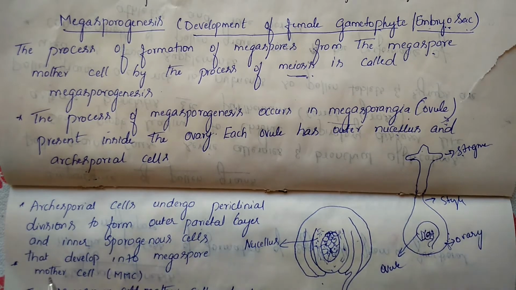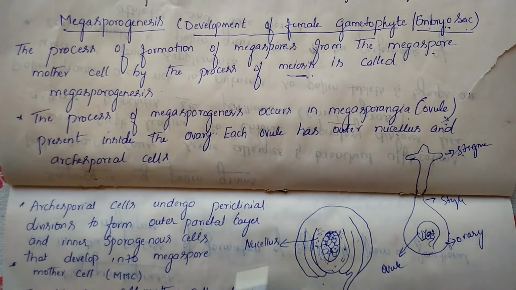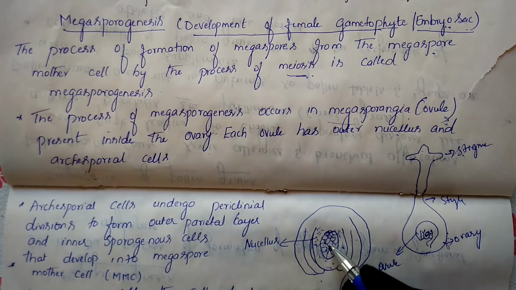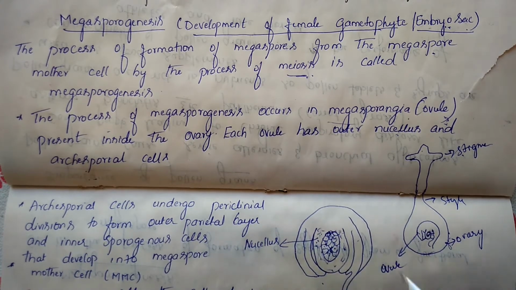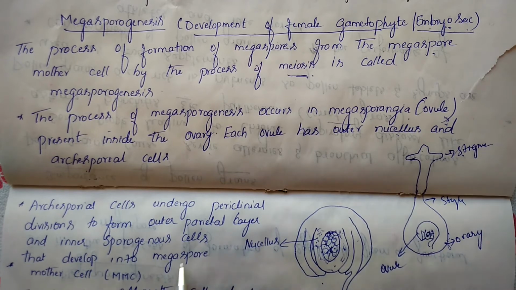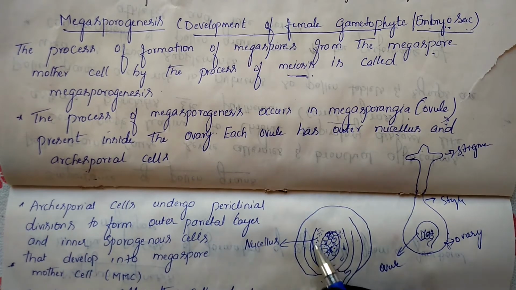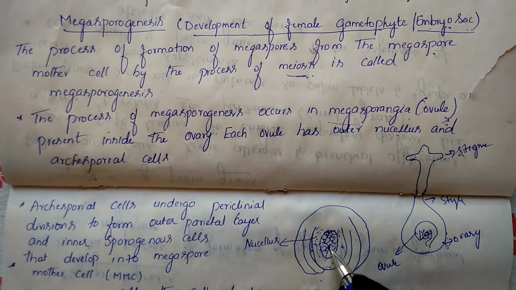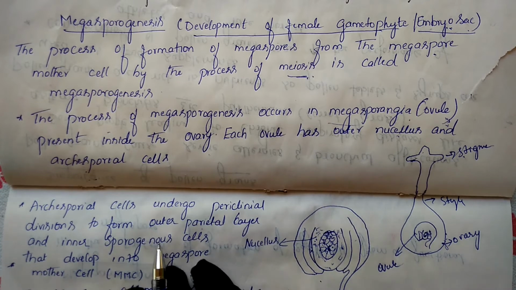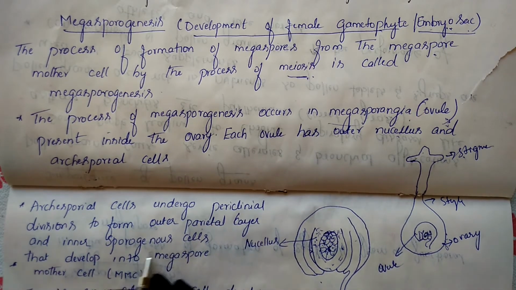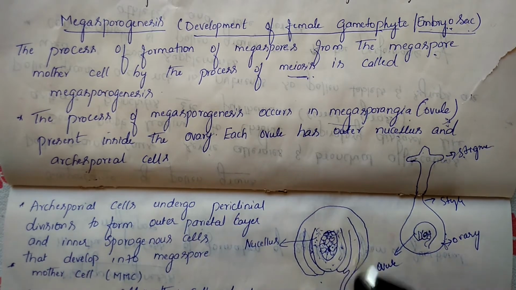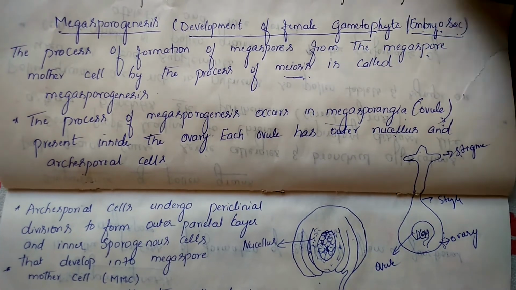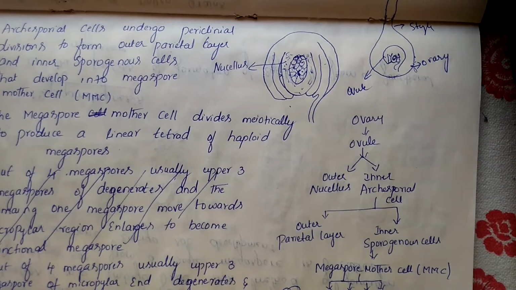Next, the sporogenous cells develop into megaspore mother cells. So two types of cells, the outer parietal layer and the inner sporogenous cells, will be present. This flow chart will be helpful for you to understand the concept.